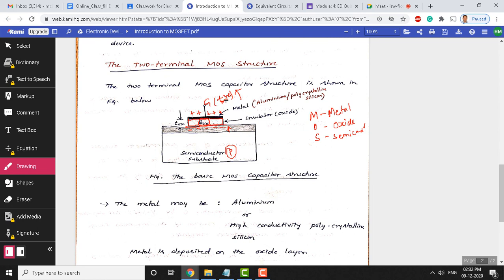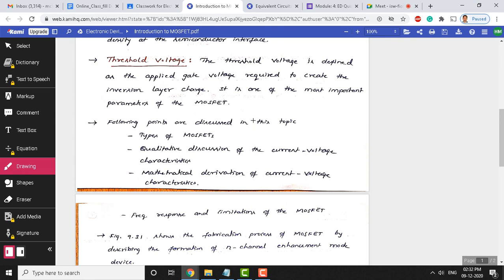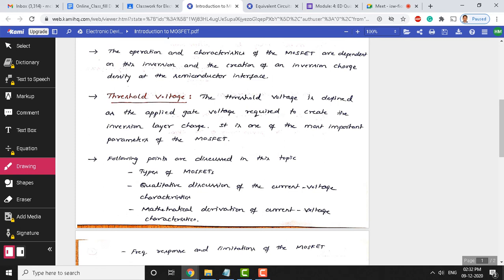So, threshold voltage is nothing but a gate to source voltage, specifically the gate source voltage for which negative charges get induced. That is called the threshold voltage, and it creates an inversion layer. It is one of the most important parameters of the MOSFET. The MOSFET has various parameters, and among them the threshold voltage is one of the important ones.